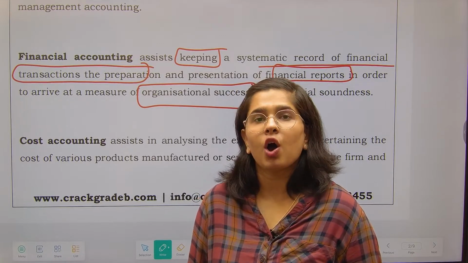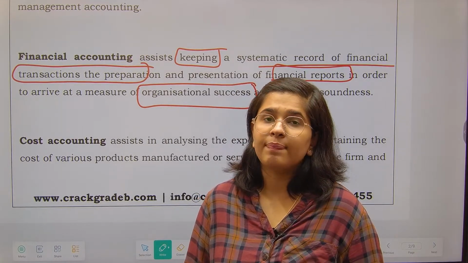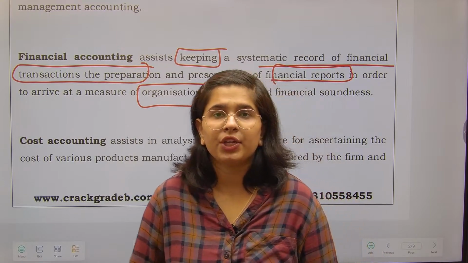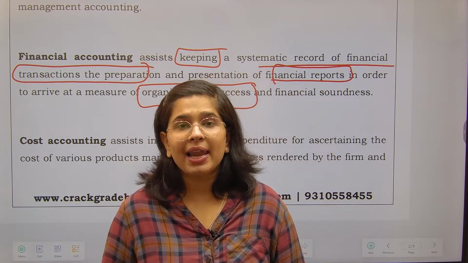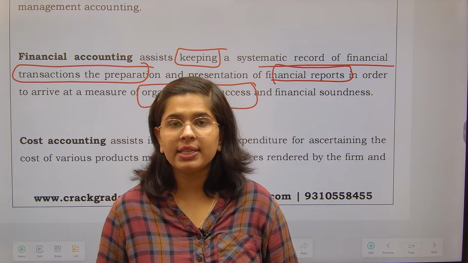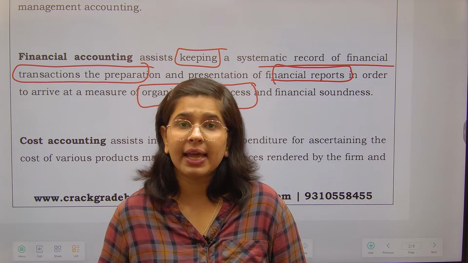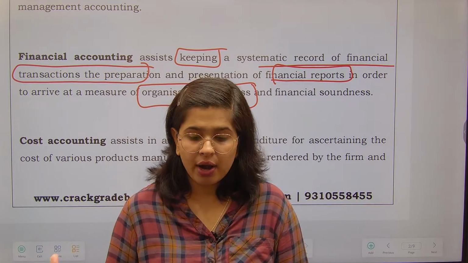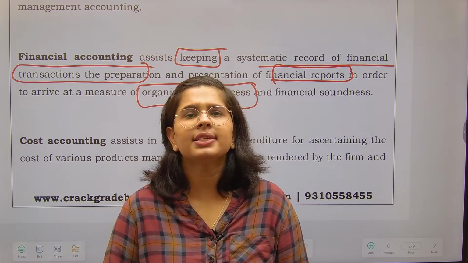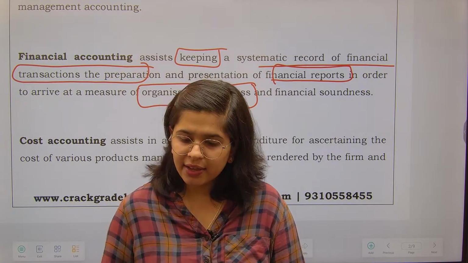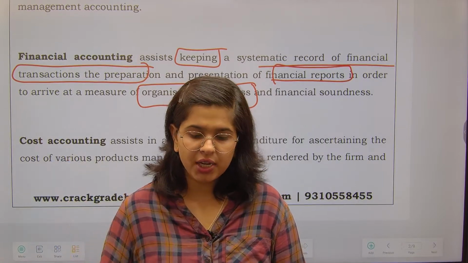Financial accounting is all about preparation of balance sheet and profit and loss account. In balance sheet, we would like to know my position at the year end. In profit and loss account, I would like to know whether I am earning profit or I am into losses. What is the situation of my business? So this is called the financial accounting.